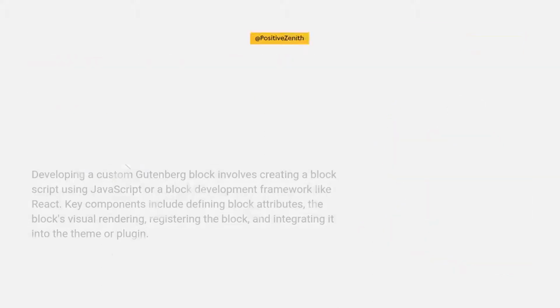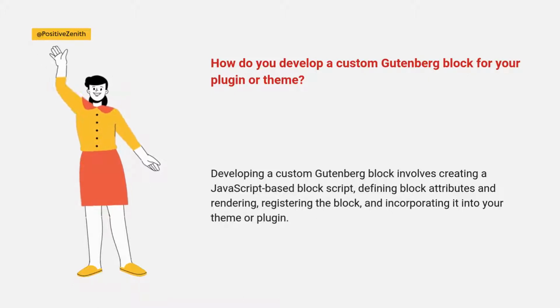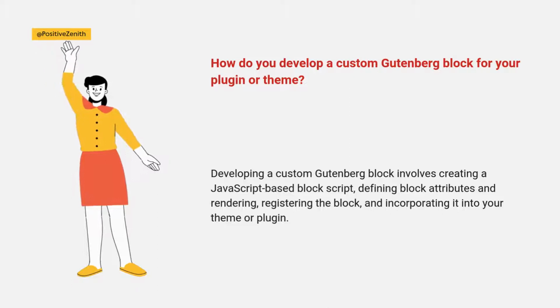How do you develop a custom Gutenberg block for your plugin or theme? Developing a custom Gutenberg block involves creating a JavaScript-based block script, defining block attributes and rendering, registering the block, and incorporating it into your theme or plugin.